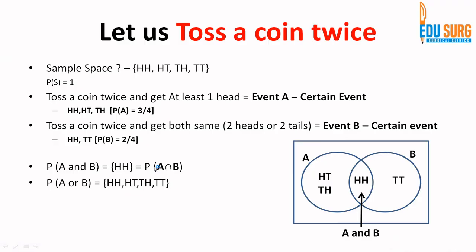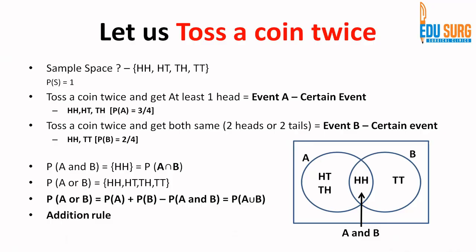Now suppose you are asked P(A or B), that is either A is happening or B is happening. Then we know that the answer will be 4 by 4, or everything that is possible, and that is P(A or B), right? So what is the formula here? This is also known as the addition rule.